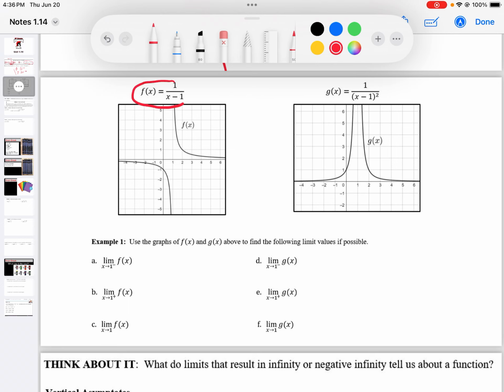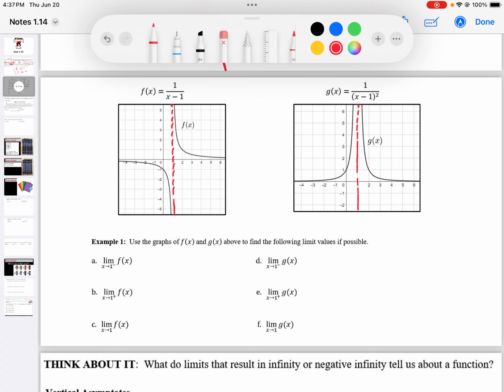The key here is if I just had this and had no idea what the graph looked like, I still want to be able to find out what the limit is or what's happening at the graph. And that's how we're going to tie in a vertical asymptote. Right here you can see there's a vertical asymptote at 1. And same thing for g, there's a vertical asymptote at 1. So keep that in the back of your mind.